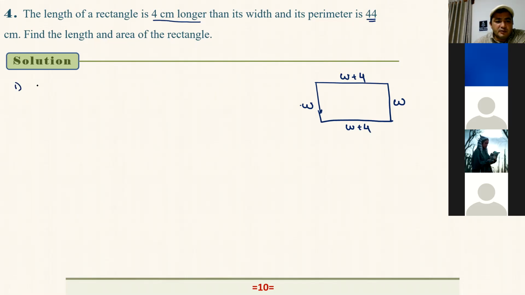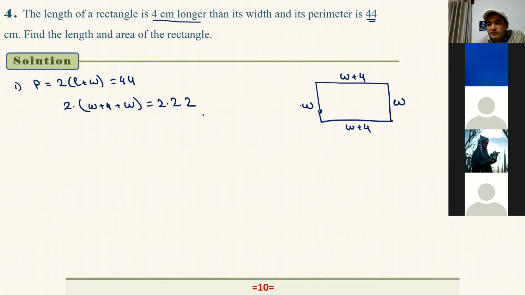And what is the perimeter? Perimeter is 2 times length plus width, equal to 44. Immediately I can simplify like this: 2 times what is length? It is W plus 4, and W, right? And how about 44? I can write it as 2 times 22, right? On the left hand side, we have 2 times something. On the right hand side, we have 2 times something. So we are claiming that these two things are equal for what value of W?